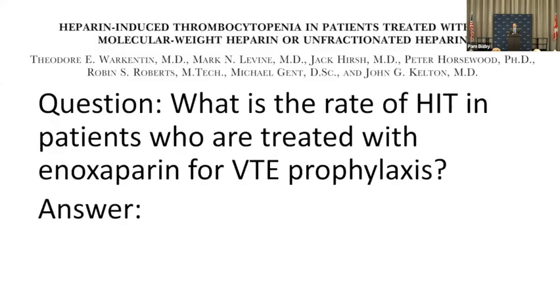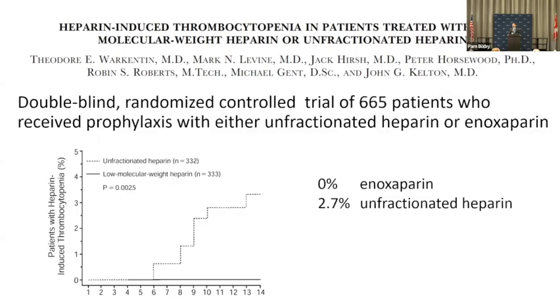So this was touched on, but I just want to use this as an opportunity to quote a paper from Warkentin in the mid-90s that looked at the rate of HIT with enoxaparin. I see some hand waving that there's a low rate of HIT with enoxaparin, but this was a double-blind randomized controlled trial. Next slide. And it really just showed that the rate of HIT is 0%. Next slide.